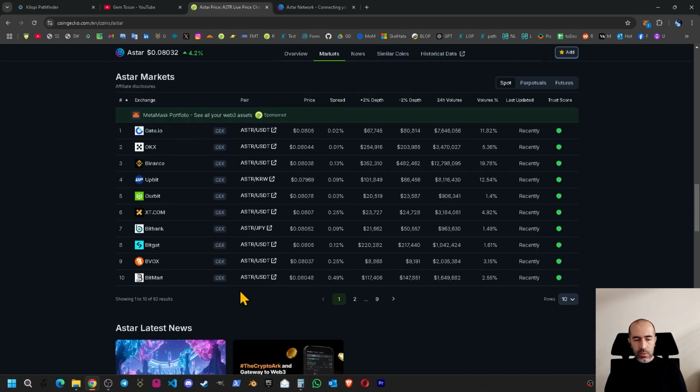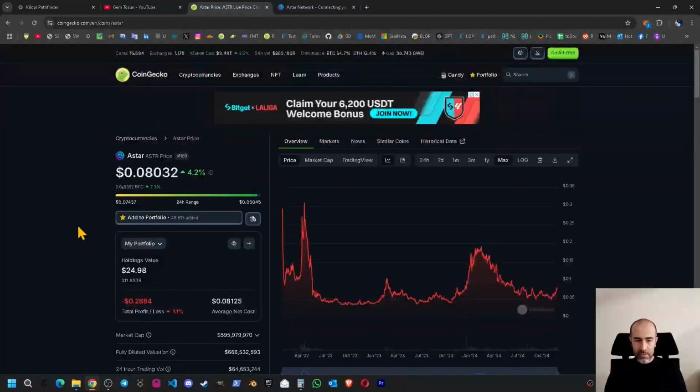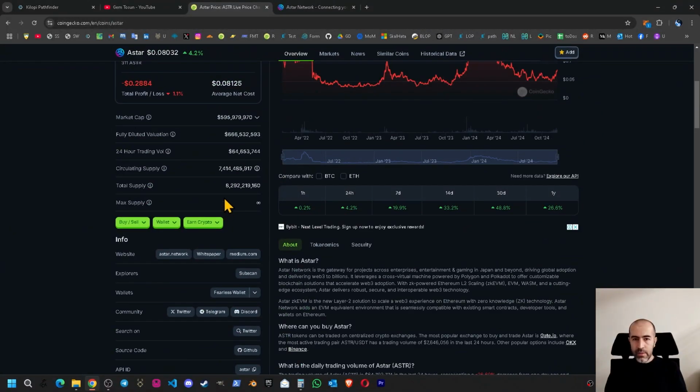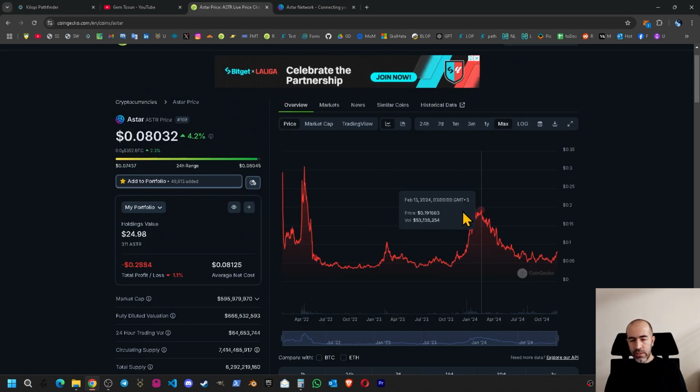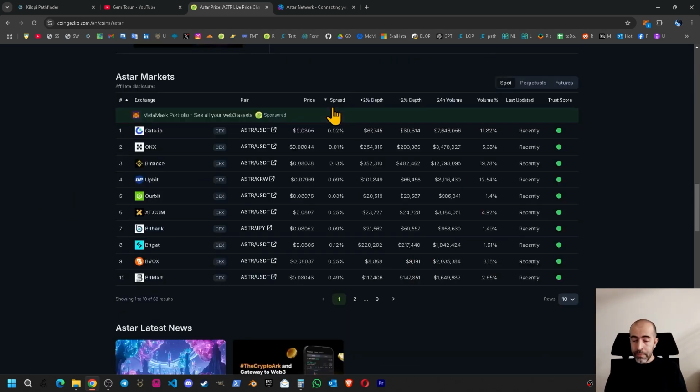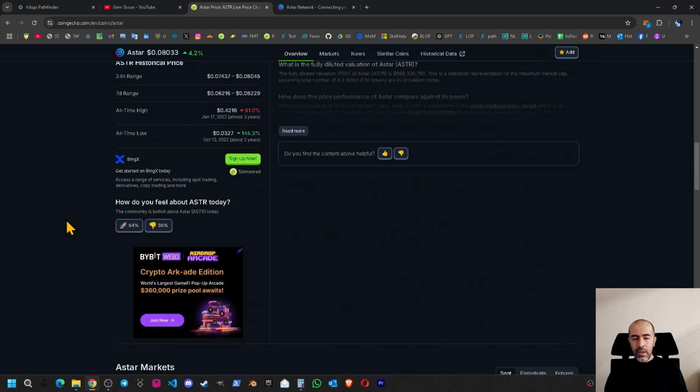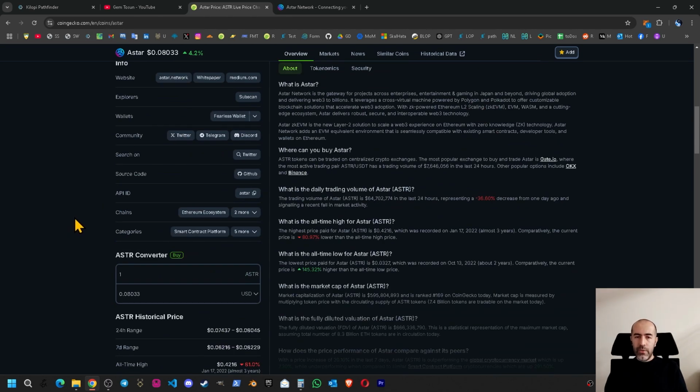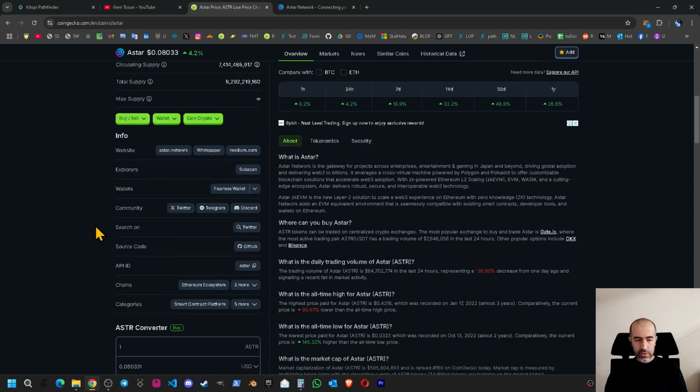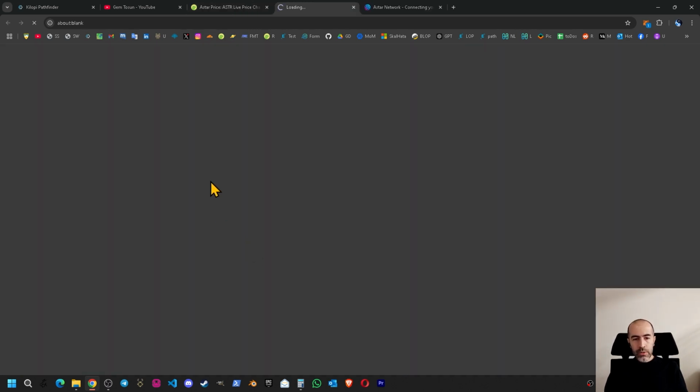When we check the markets, we can confirm it has been listed on many exchanges. Before going into details, let's have a quick summary. According to the tokenomics, the risk is between medium and low. It is closer to the low. According to the price and chart, the risk is between medium and low, and it is closer to the low. According to the markets, the risk is very, very small, but we still need to know there is always risk with the exchanges. So let's continue with GitHub.